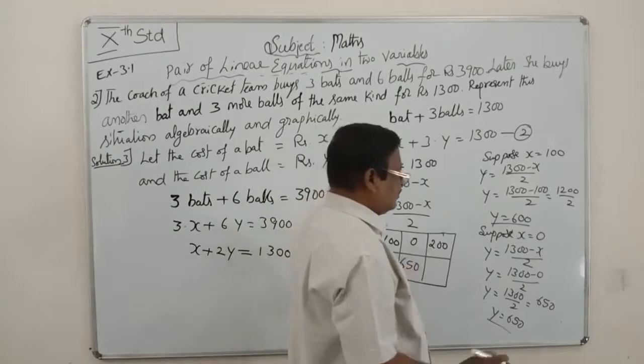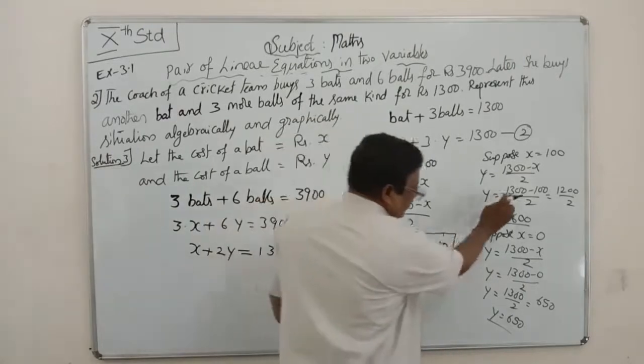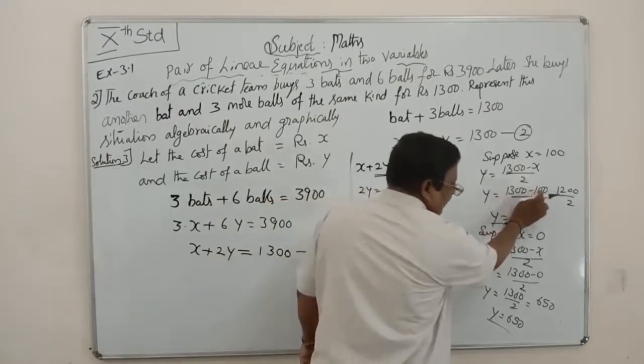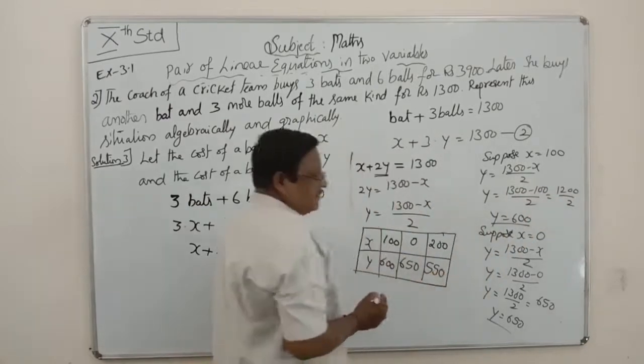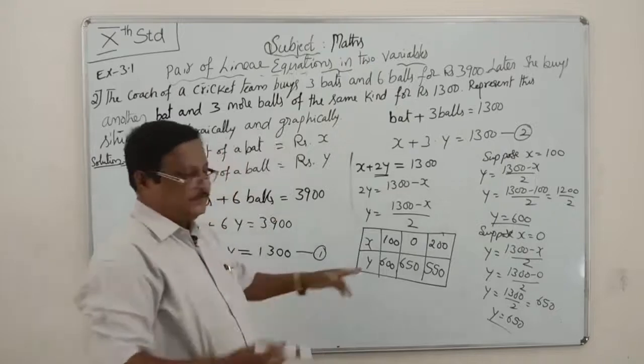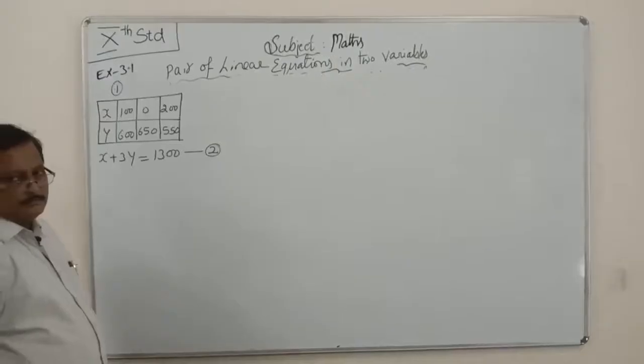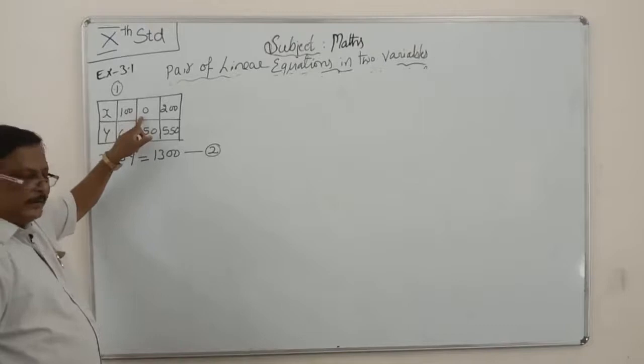Suppose x is equal to 200. 1300 minus 200 is 1100, and 1100 by 2 is 550. You calculate this one. This is the table for the first equation.